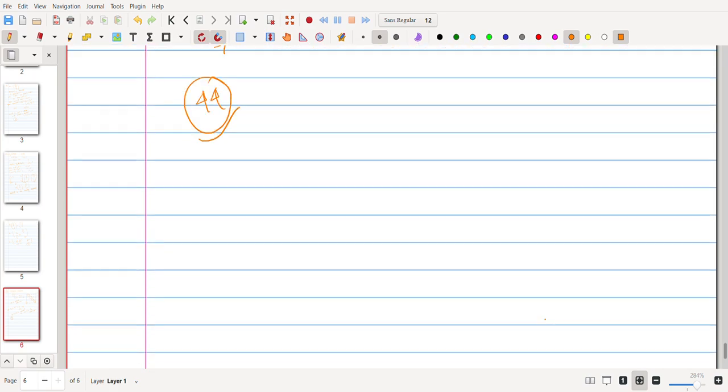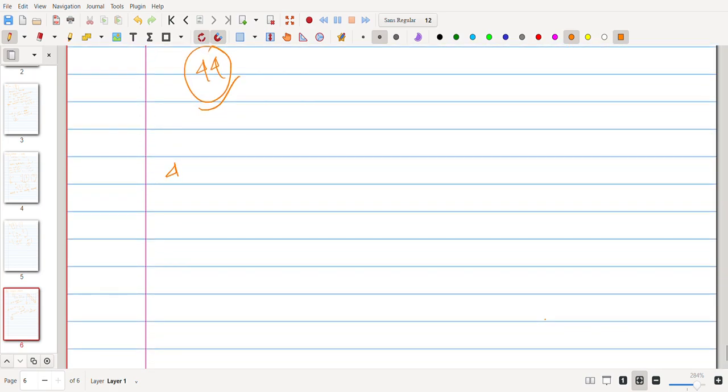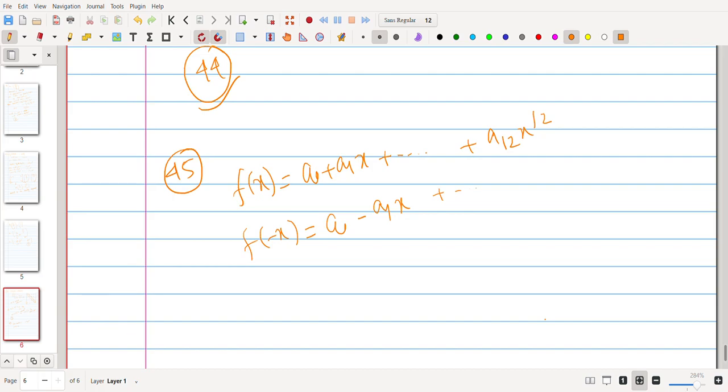Okay, so what about question number 45? I think it is very easy, everybody does it, but let's check it again. Any vector in P12x looks like a0 plus a1x plus ... plus a12x to the 12. Then f of minus x is a0 minus a1x plus ... plus a12x to the 12.